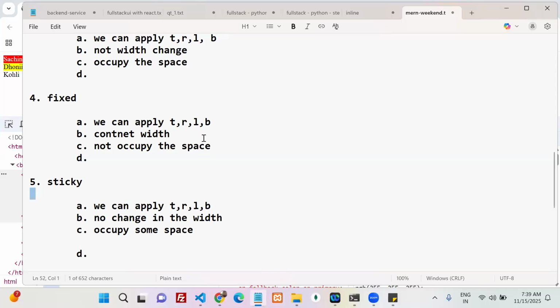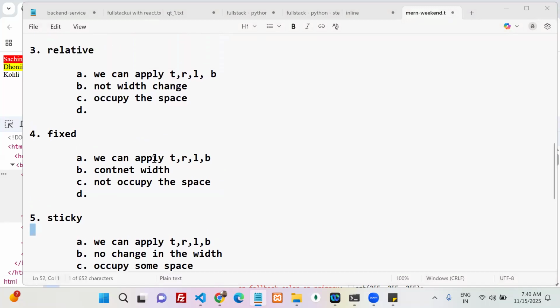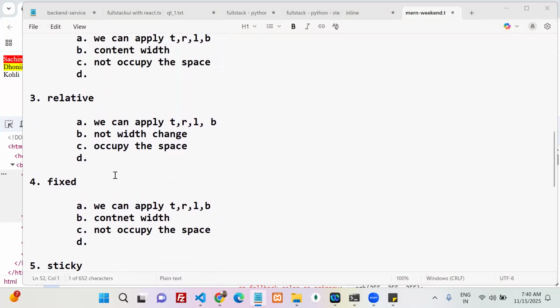Yes. The next one is absolute and fixed. First three points are common or not? We can apply top, right, left, bottom. Absolute and fixed, three points common. Agreed, everyone?